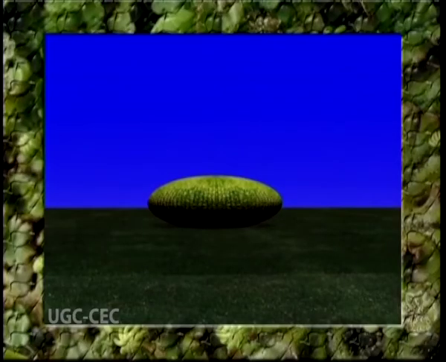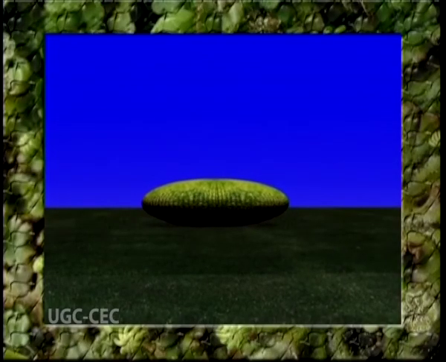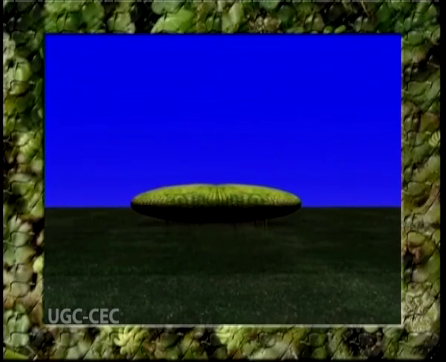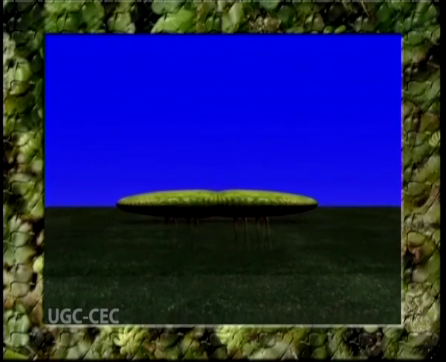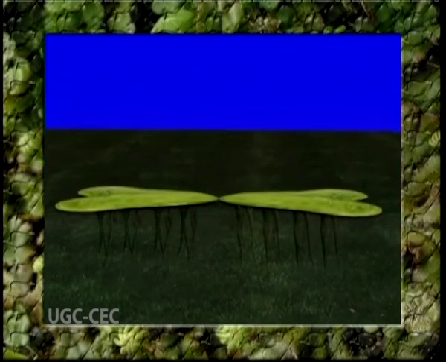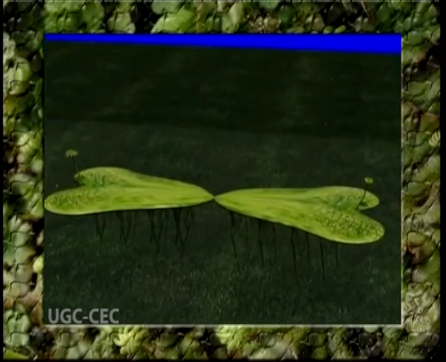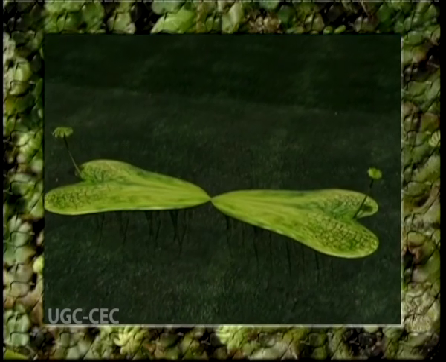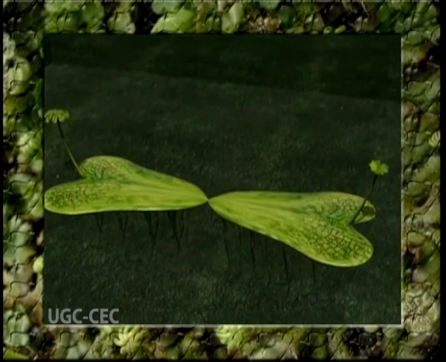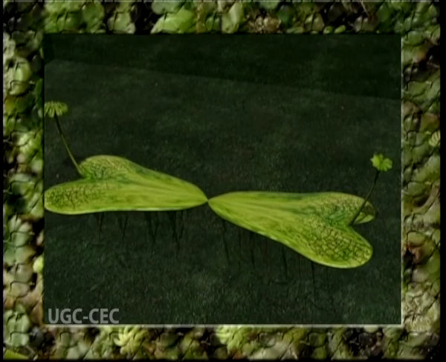The upper surface develops air chambers, and from the lower surface develop rhizoids which penetrate into the soil and start water absorption. Both the growing points become active and 2 thalli are produced in opposite directions by death and decay of the middle portion of the gemma. The gemma produced on the male thallus gives rise to male thalli, while those produced on the female ones develop into female thalli.